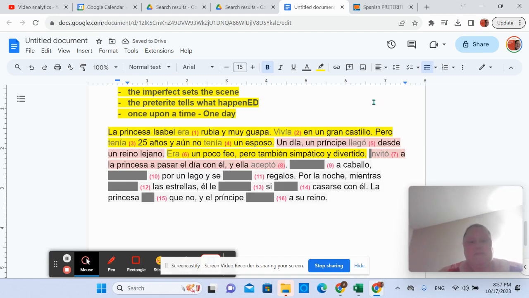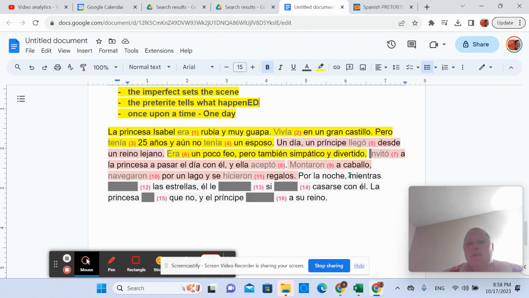Preterite tense. I don't know if this recording can pause, but my dinner's coming. Okay. A caballo. So now they've met each other. And now what they're doing is all that list of preterite things. They rode a horse. They navigated on a lake. I can't think of rode on a lake. And they gave gifts to each other. Se hicieron regalos.